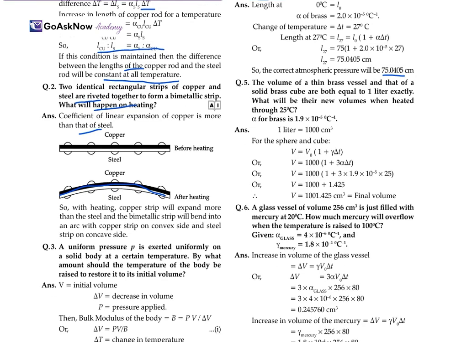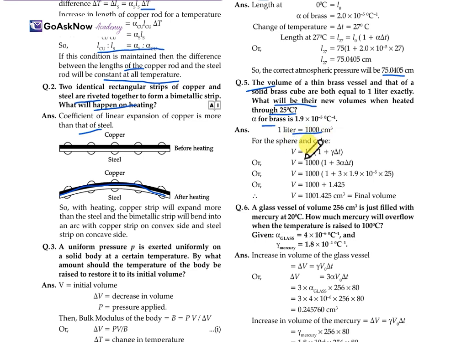Now, the volume of a thin brass vessel or a solid brass cube is equal to 1 liter exactly. What will be the new volume when heated through 25 degrees Celsius? And alpha for the brass, the linear expansion, is given. So 1 liter is equal to 1000 centimeter cube.